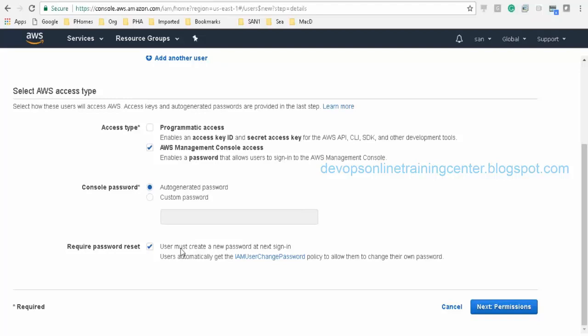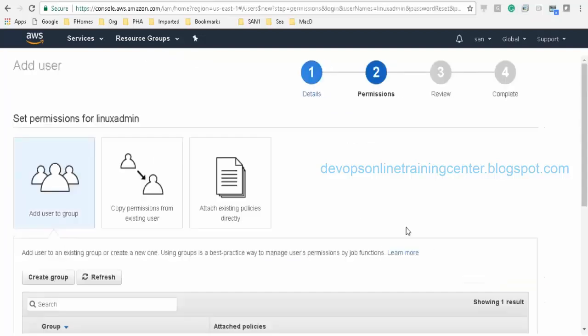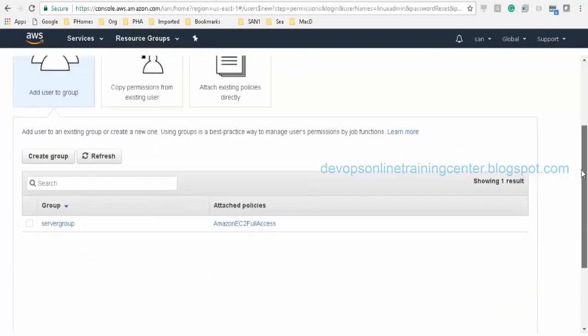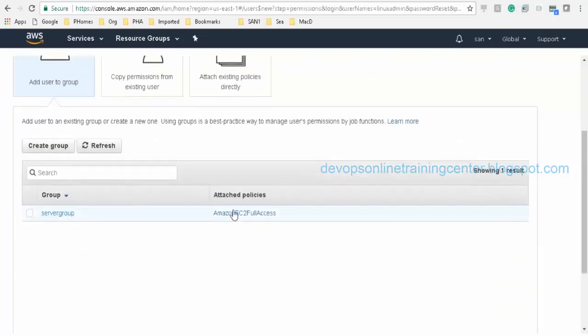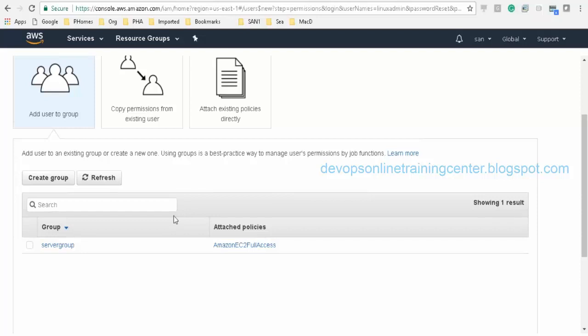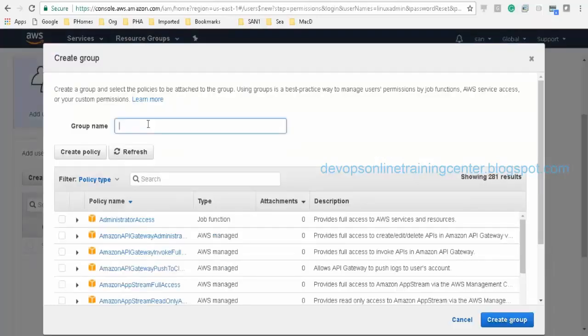Once the user logs in with this system-generated password, he'll be asked to change the password immediately, so he'll be forced to change the password at the next sign-in, right? So I'll give this option as well. He has to change the password once he signs in for the first time. Next I'll go to permissions. There is already a group created, or let us create a new group. I'll say the group name is Linux admin group.